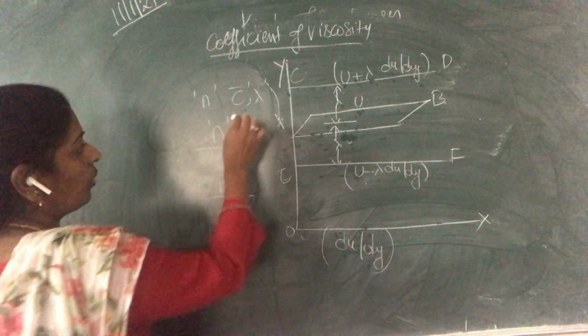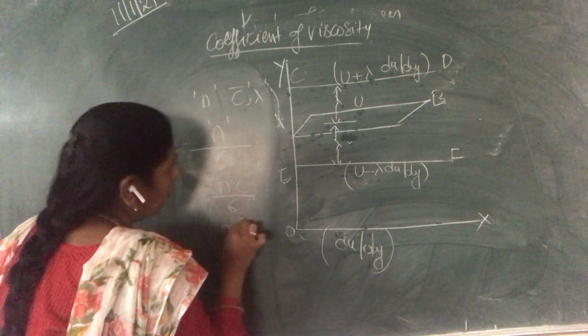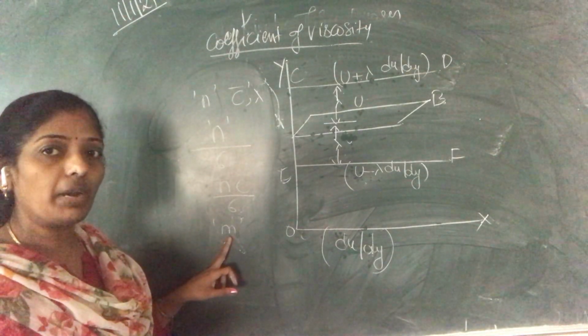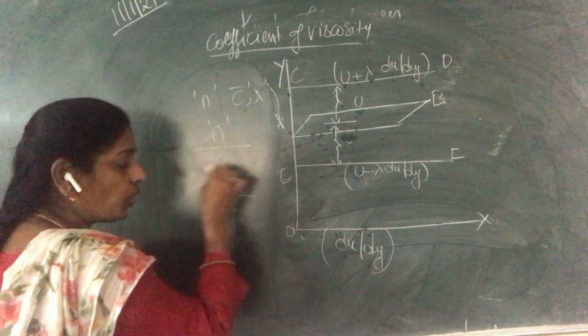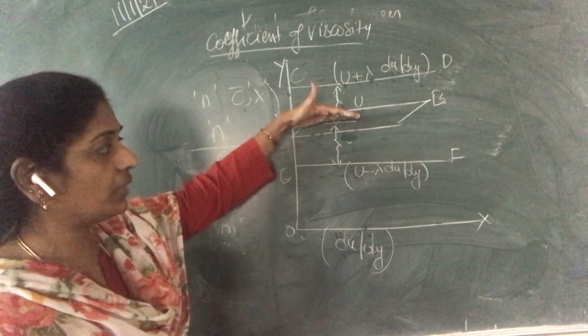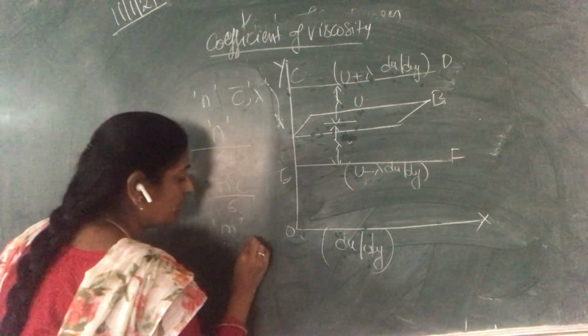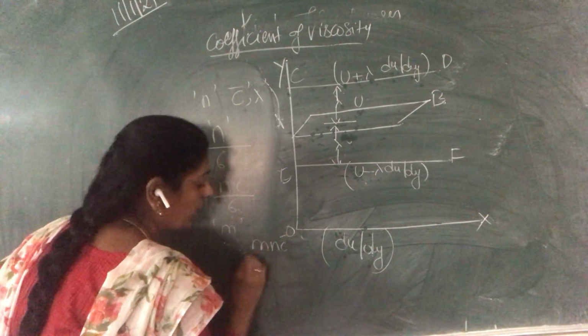So n c bar by 6 molecules are moving upward and downward along the 3 axes, x-axis, y-axis and z-axis respectively. Now, let us consider small m to be the mass of a molecule. So the total mass of molecules crossing this AB, upward and also downward, is mnc bar by 6.